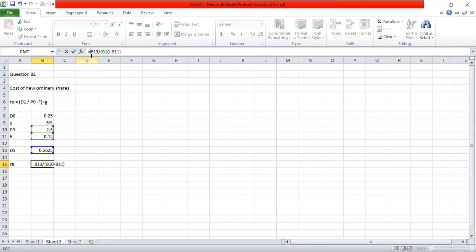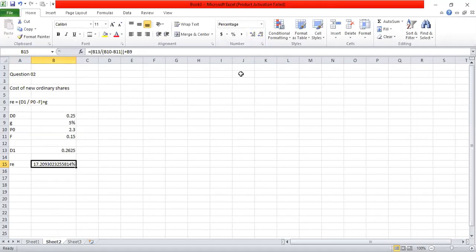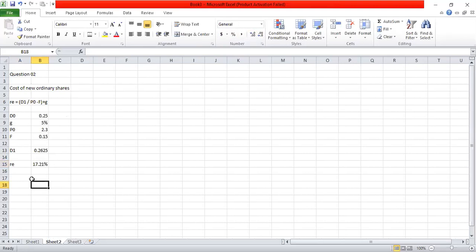To this we are adding the growth rate. The cost of equity is 17.21%. 17.21%. Cost of new ordinary shares.